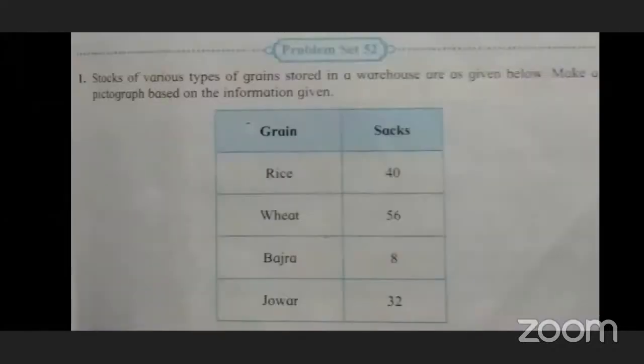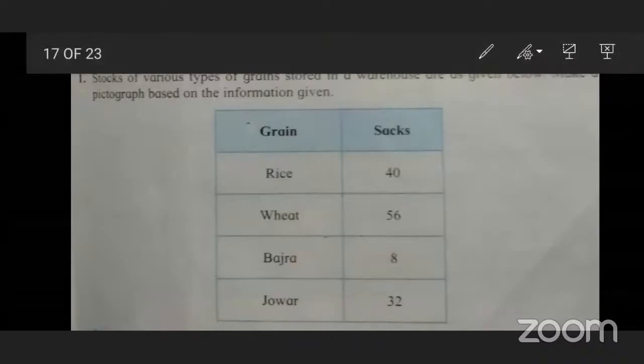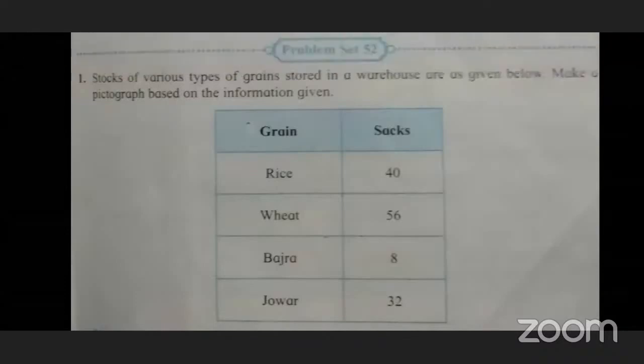Now see the next. So this is the evaluation. The stock of various types of grains stored in a warehouse is as given below. Make a pictograph based on the information given.